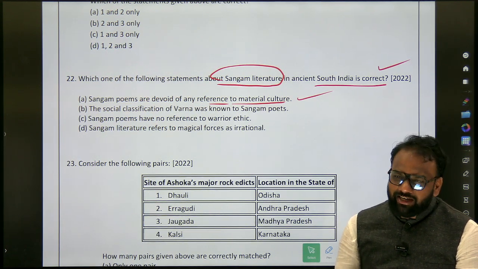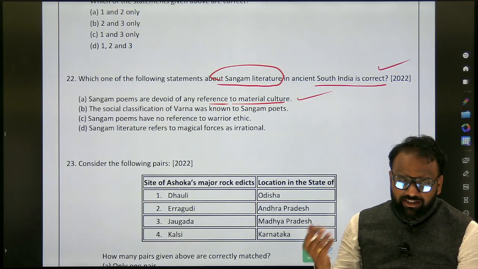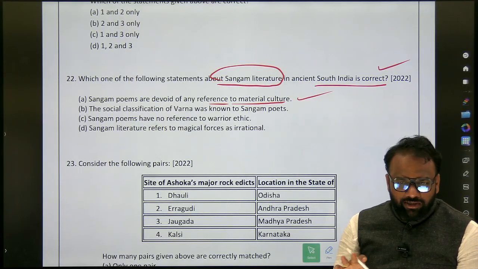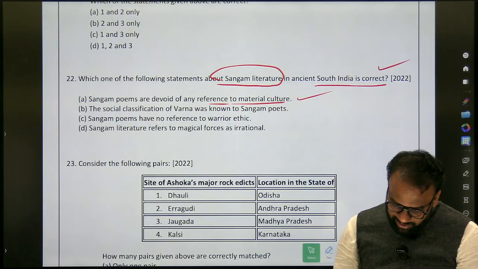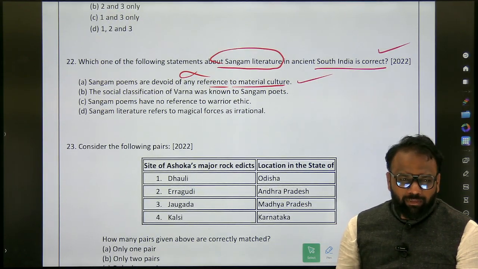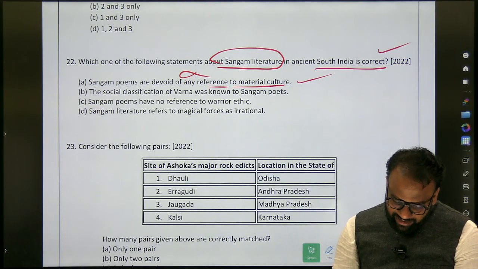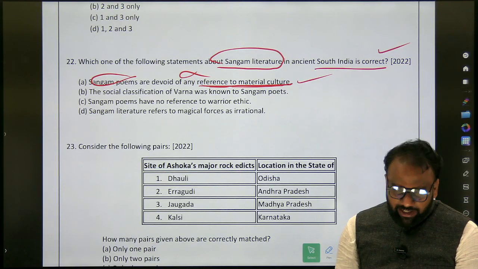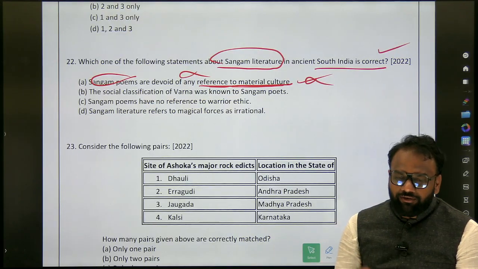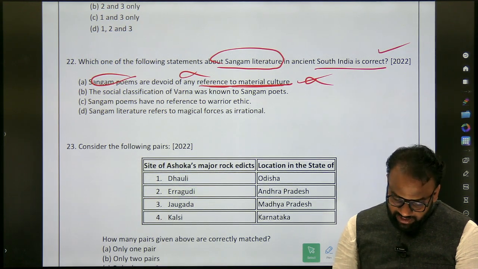Okay, so obviously in every culture, material culture will exist. They will be using some kind of materials. We wear dresses, we construct houses, we have cars. So all of it is a part of material culture. So the first one is wrong, devoid of any reference to material culture. It may be metal, or some kind of pottery and all. So the first statement, that Sangam poems are devoid of any reference to material culture, is false. Now when you look at the UPSC exam, they focus a lot on the Sangam period. Okay, Sangam period, very important.